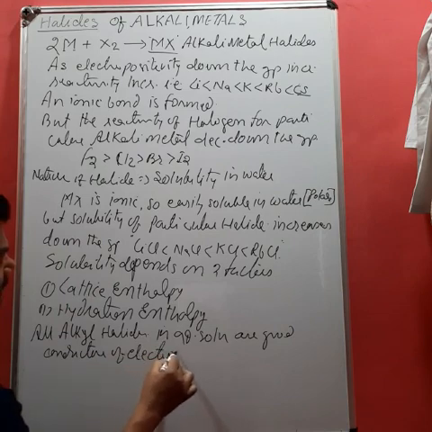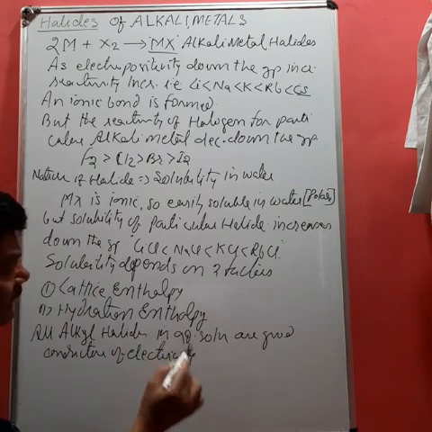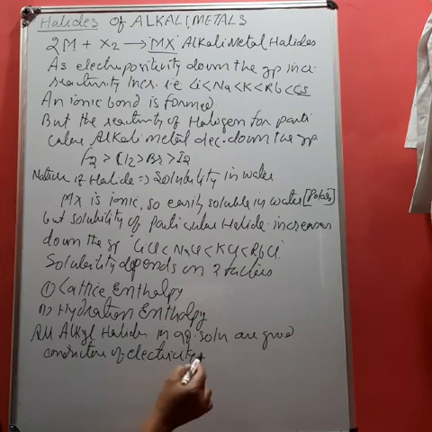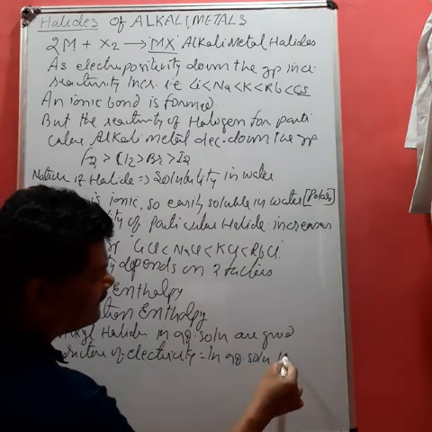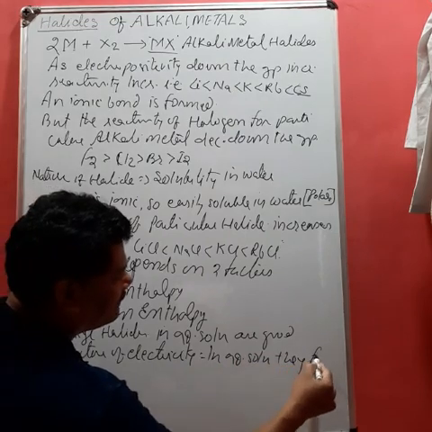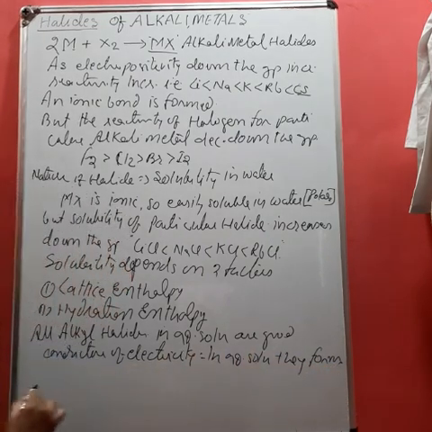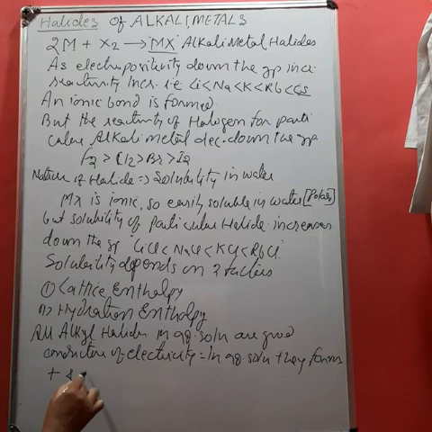Now, why do they become good conductors of electricity? It is because in aqueous solution they form cations and anions, so they are good conductors of electricity.